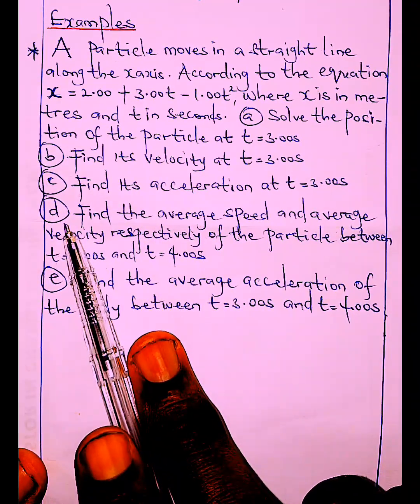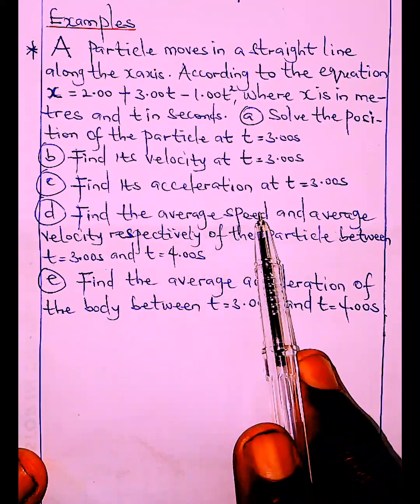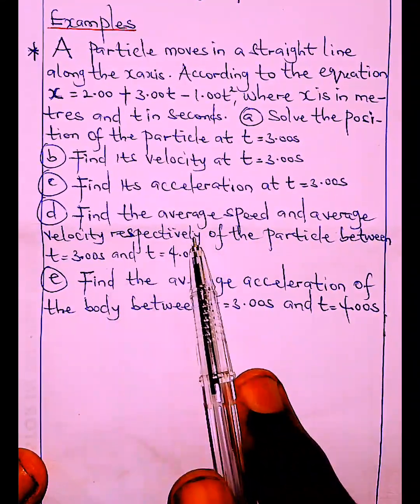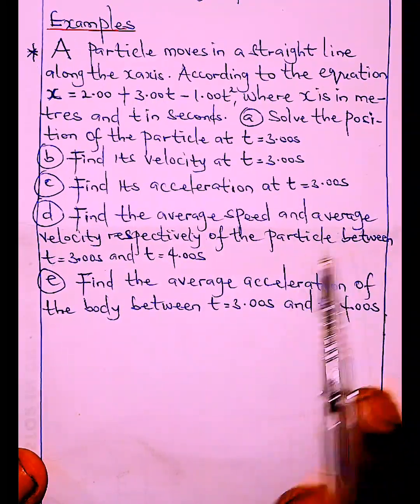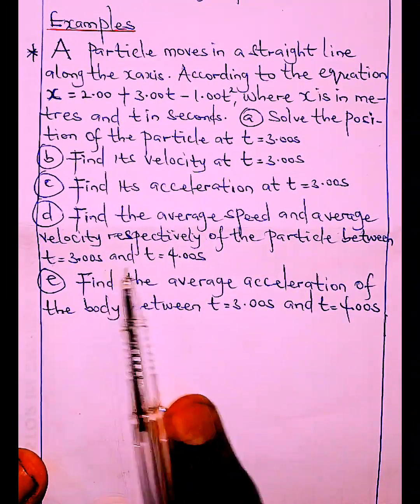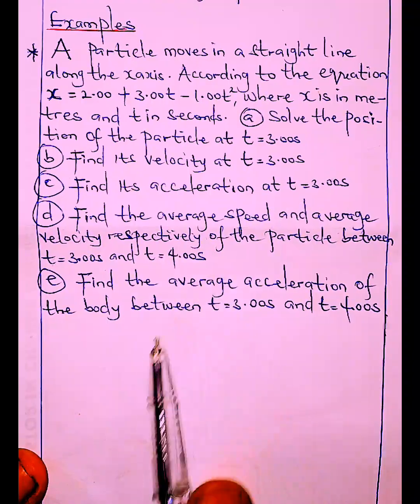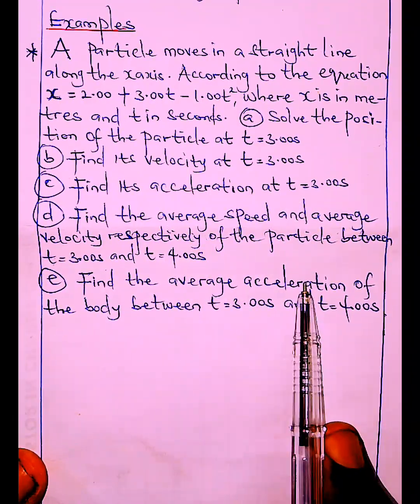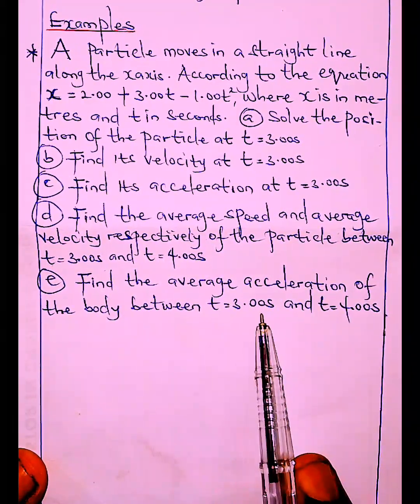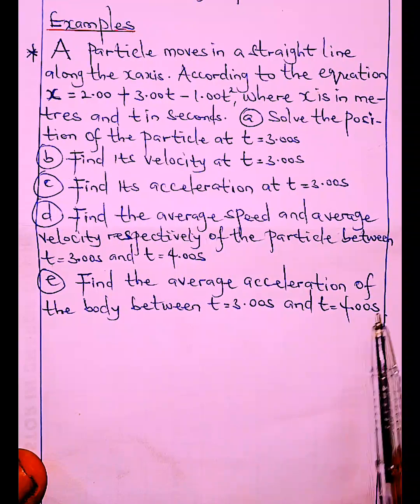Then the fourth one, find the average speed and average velocity respectively of the particle between time 3.00 seconds and time 4 seconds. The very last question, find the average acceleration of the body between time 3 seconds and time 4 seconds.